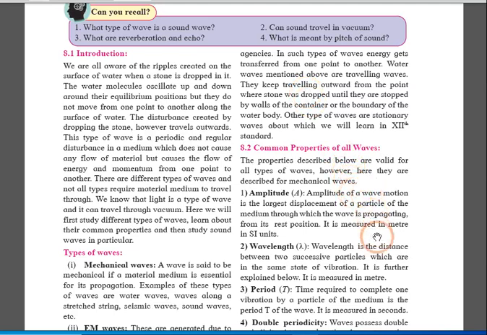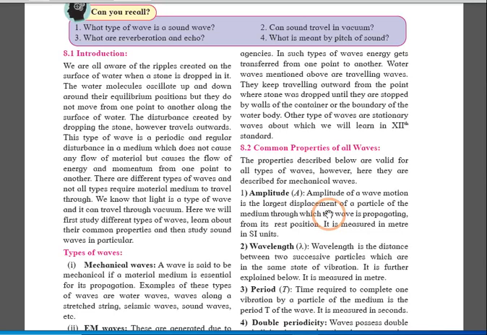Now, let's discuss about some basic and common properties of all waves. First of all, first concept, amplitude. It is the largest displacement or maximum displacement of that wave from its rest position or from its mean position.